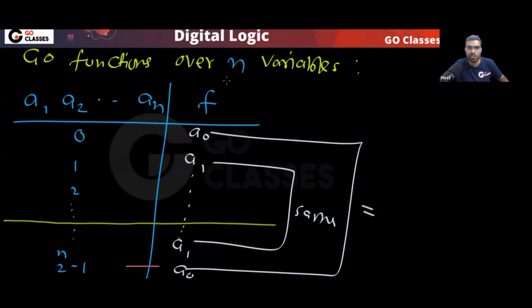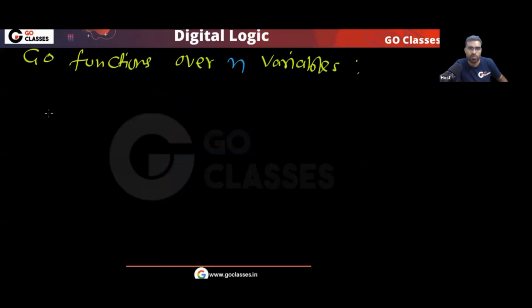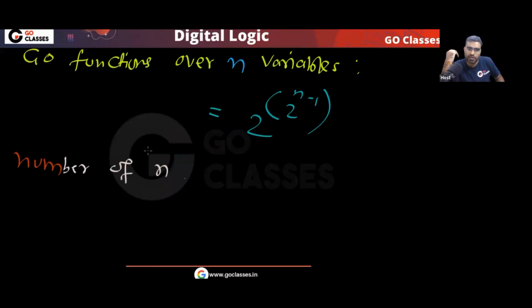So how many Go functions can you create? Finally, I can say the number of Go functions on n variables will be 2 power n minus 1. That is the same as the number of palindrome bit strings. You can see this is the same as the number of 2 power n length palindrome bit strings.